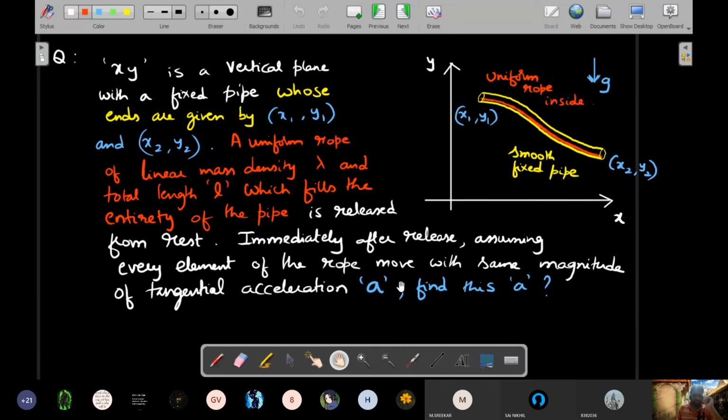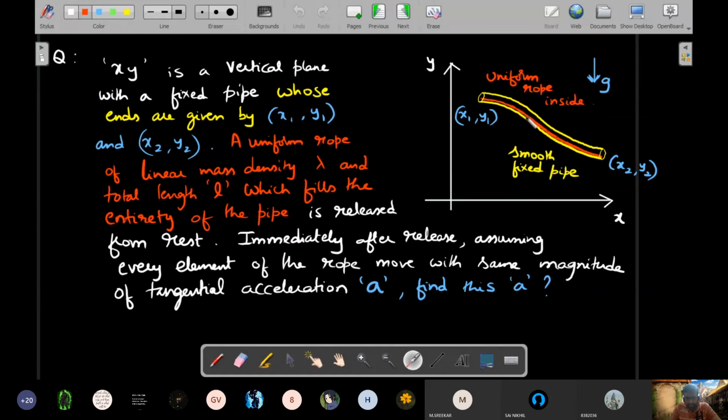This is another question that was asked or requested by a student from one of the DPPs. So let's try to see what is happening here. There is a smooth fixed pipe. Can you see the yellow one is a pipe? Pipe is always a hollow one. Remember that water can flow through it. And it's a fixed one in the XY plane. XY plane is a vertical plane.